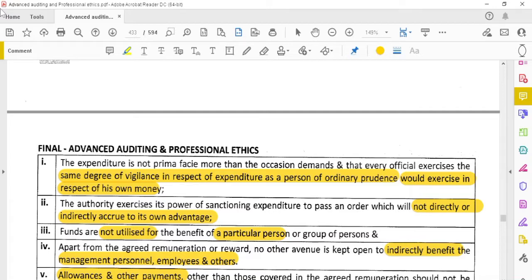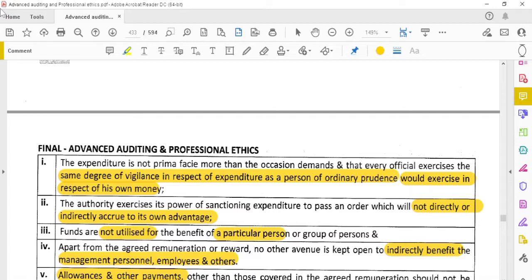If it were our own organization, would we have spent our own money like that? That has to be seen. Whether they have spent like their own money, that is, the minimum we would spend if we had our own money, whether they are spending the money in the same way or not, that has to be seen, and whether they directly or indirectly accrue their own advantage.